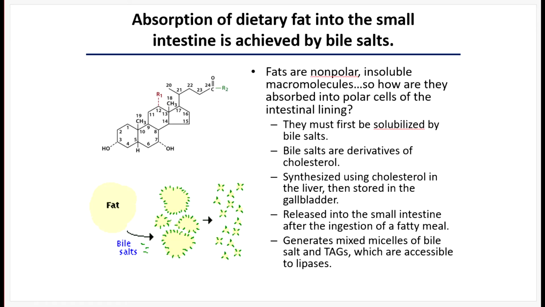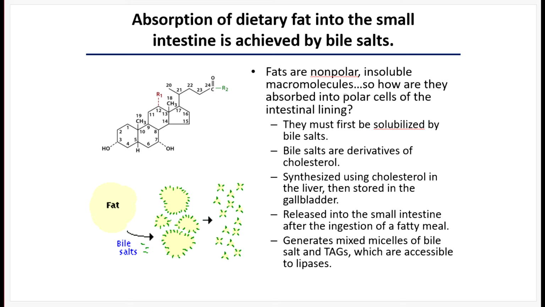So when you consume fat in your diet, fat is a nonpolar molecule. They're really insoluble in the aqueous environment of the bloodstream and interstitial fluid, which bathes all of your body tissues. So fats are very large, clustered together nonpolar oils. And so the first thing you have to do in order to solubilize them and absorb them through the intestinal lining is to break up these large fat globules into smaller ones through the use of bile salts.